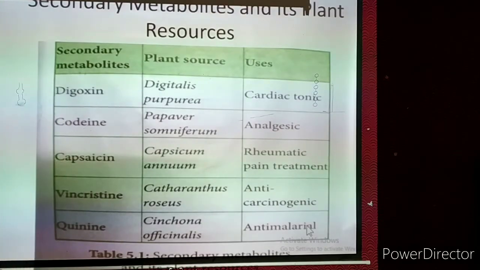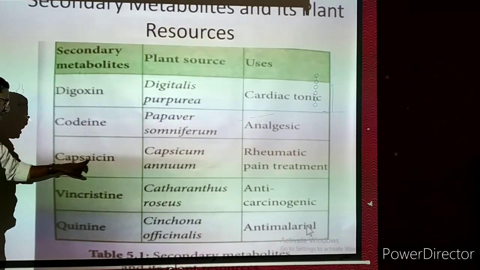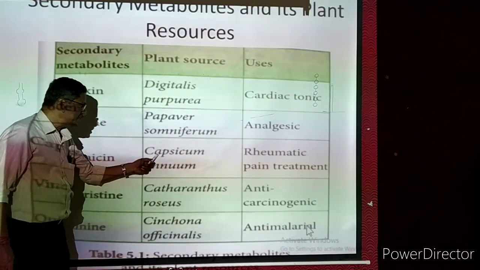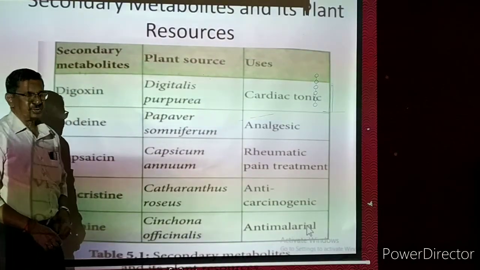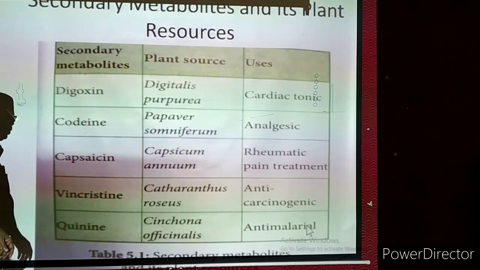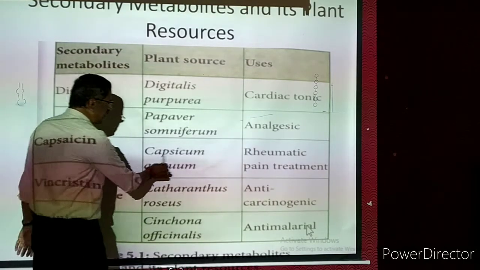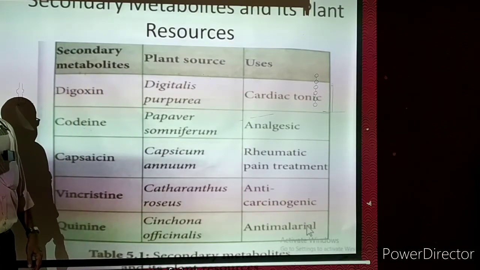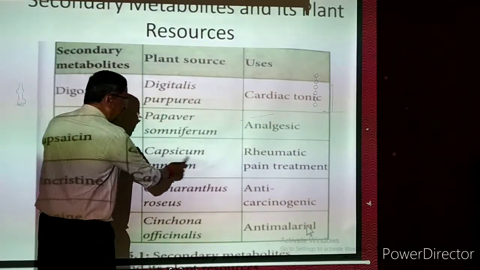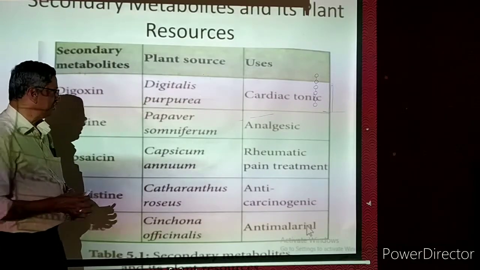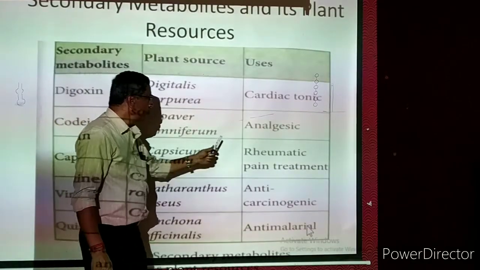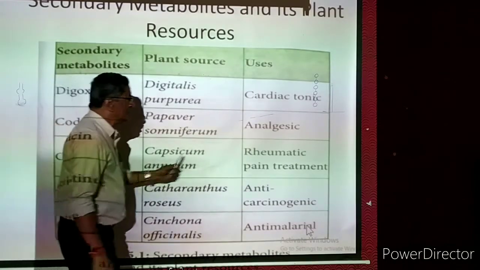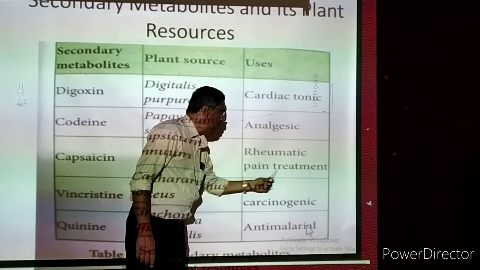Capsaicin. Capsaicin, the I is silent. Now this is the chemical obtained from Capsicum annuum. Name of the plant is Capsicum annuum. Now this Capsicum annuum is nothing but the capsicum, that vegetable which is available, a green big chili, a hybrid chili. From this plant we are extracting this capsaicin, and it is for rheumatic pain treatment.